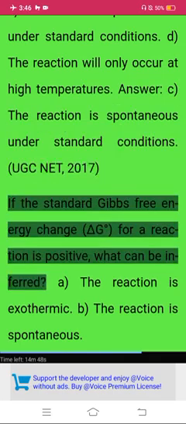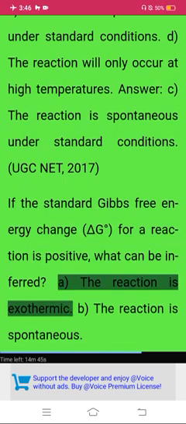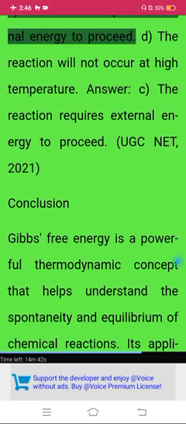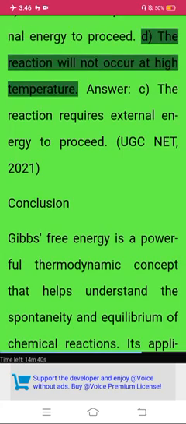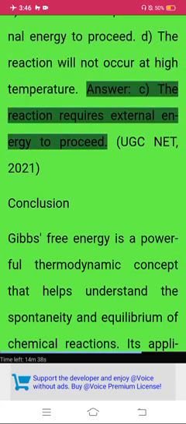UGC NET 2017. If the standard Gibbs free energy change delta G degree for a reaction is positive, what can be inferred? A. The reaction is exothermic. B. The reaction is spontaneous. C. The reaction requires external energy to proceed. D. The reaction will not occur at high temperature. Answer: C. The reaction requires external energy to proceed.